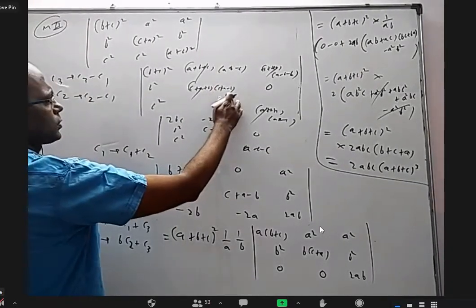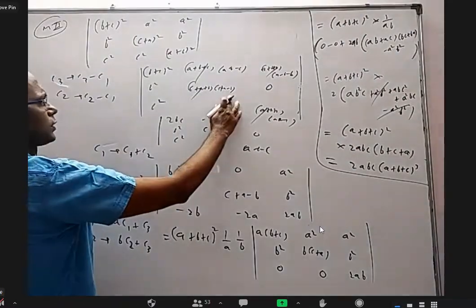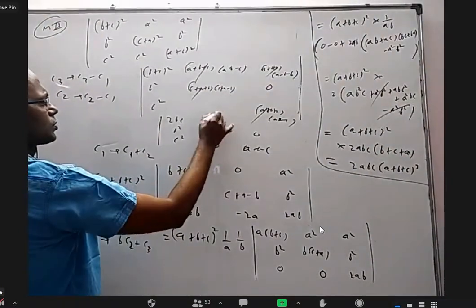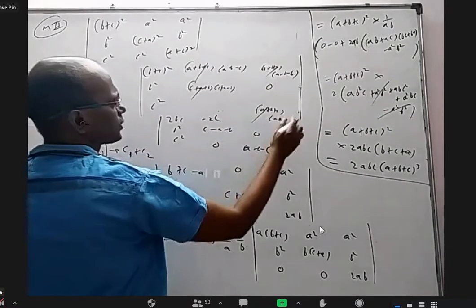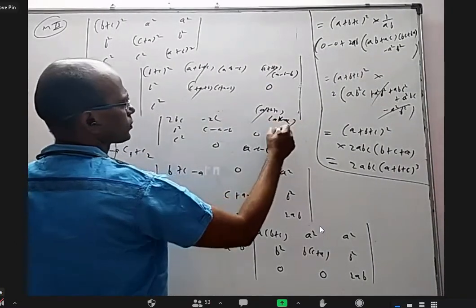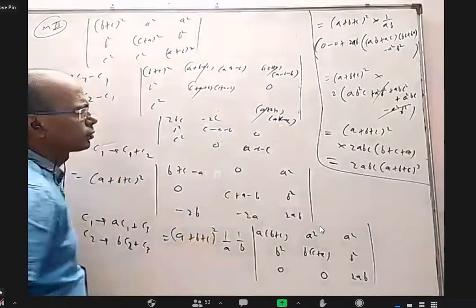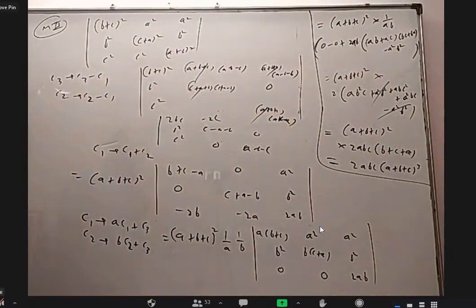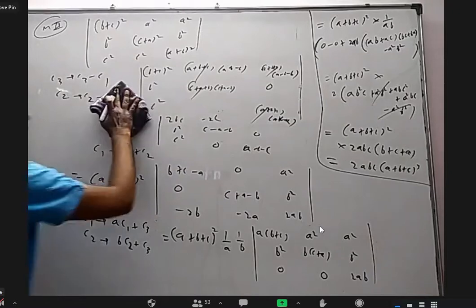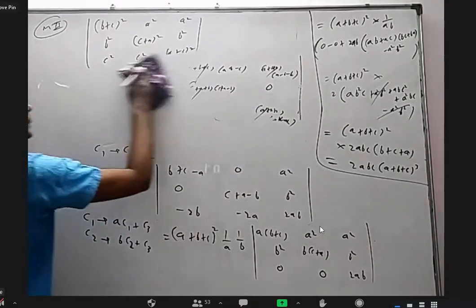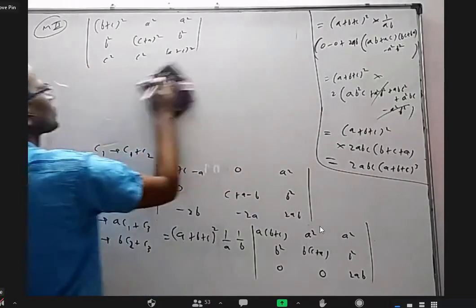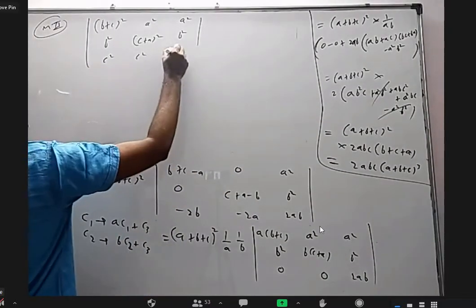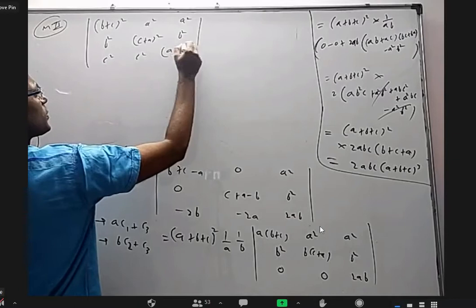A will get cancelled. B will also get cancelled. Only minus 2C. Oh, that's good. And this is A minus B minus C. This is A plus B minus C. So A will go. B will get added up. C will. Okay. Just maybe one or two steps may become a little easier.